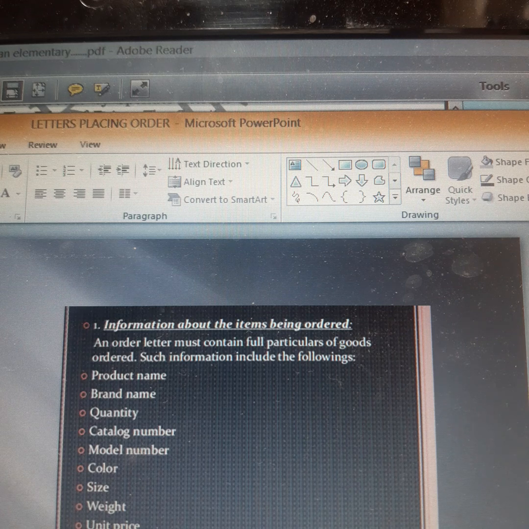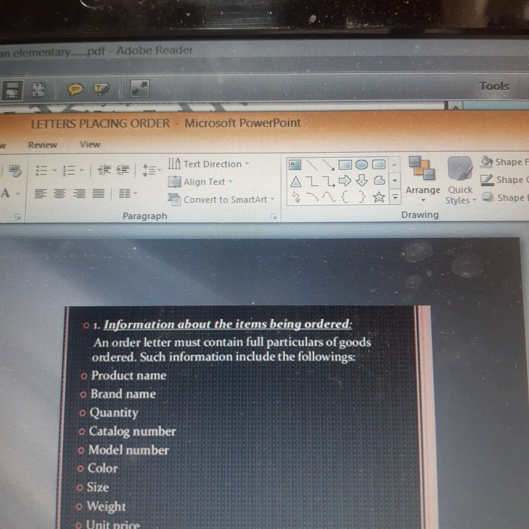Children, catalog means it's a booklet where you can see the product, the brand, and the quantity, and you can also see the designs and the styles. It's a handbook giving you all the details about the product.